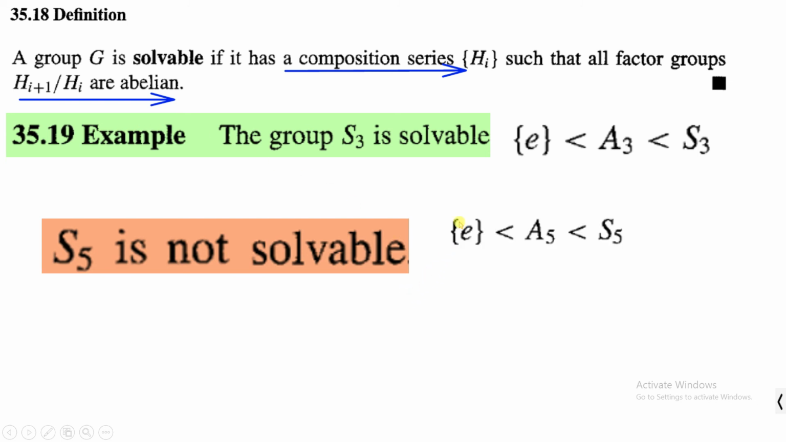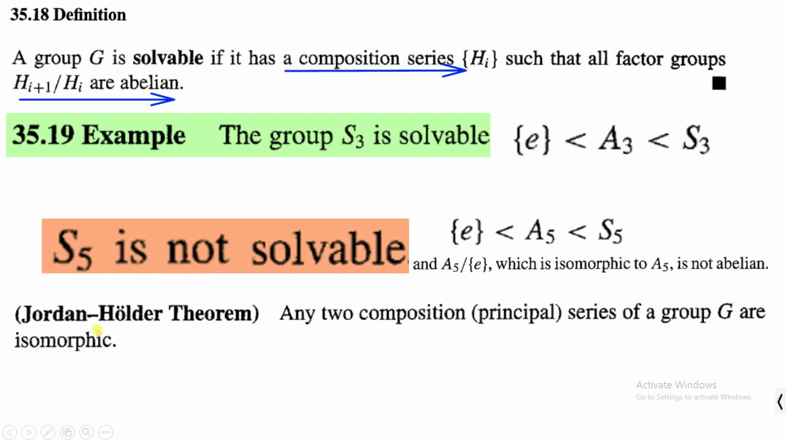For we start with {e} less than A5 less than S5. Here you can see that the factor group A5 over {e} is isomorphic to A5, and it is not abelian. So this is a composition series in which not all factor groups are abelian. But we need to show that there is no composition series such that all factor groups are abelian. So can S5 have another composition series in which all factor groups are abelian?